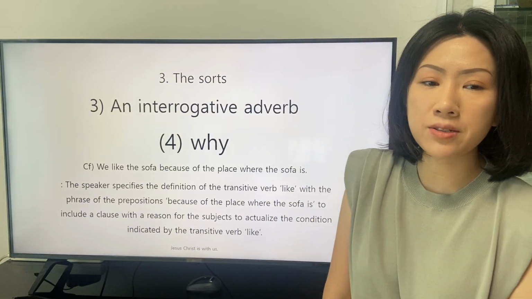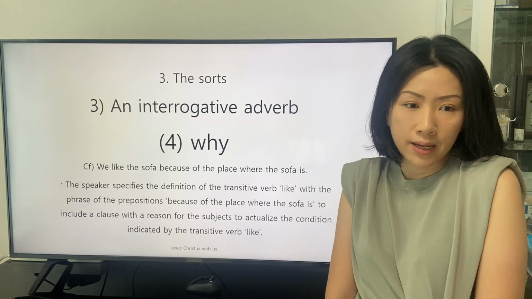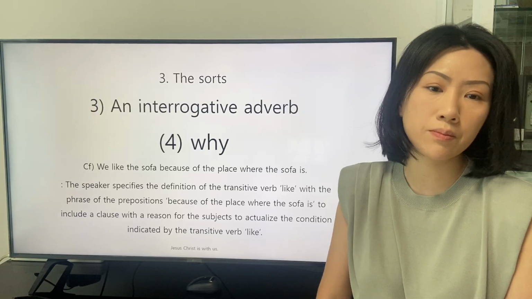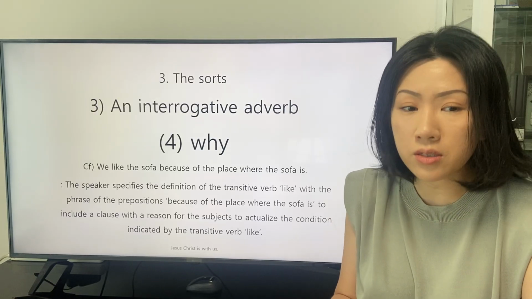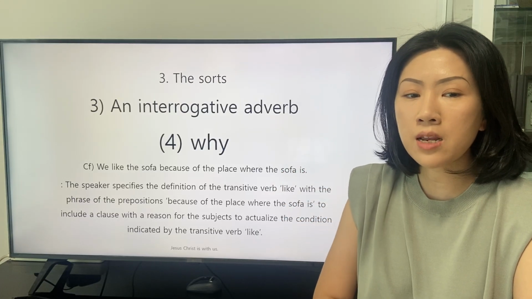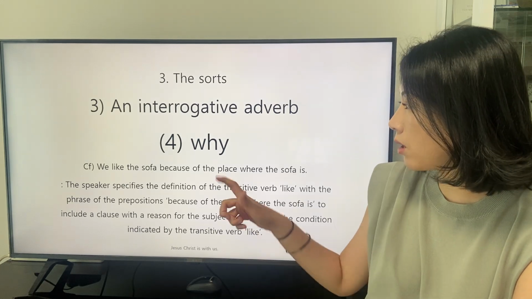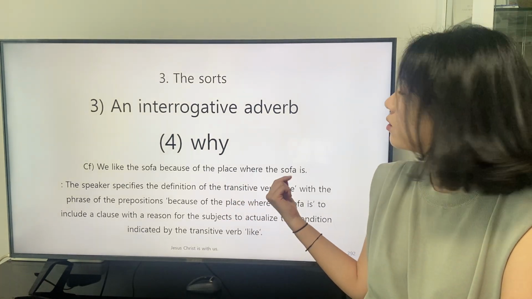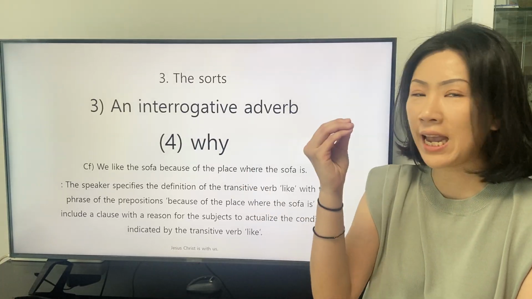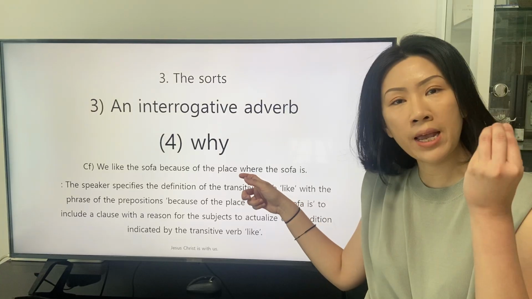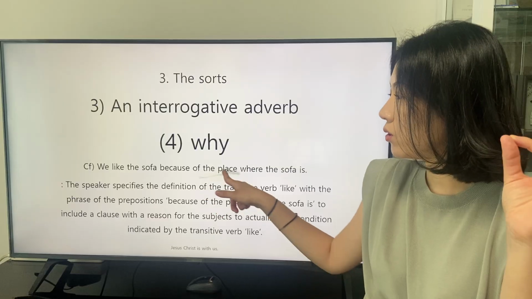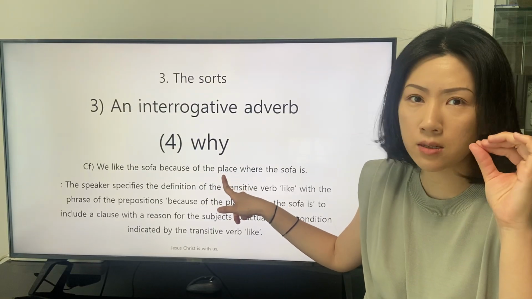The speaker specifies the definition of the transitive verb like with the phrase of the prepositions because of the place where the sofa is to include a clause with a reason for the subject to actualize the condition indicated by the transitive verb like. There is an included clause starting with the relative adverb where. The relative adverb where specifies the existence of the precedent, the place,